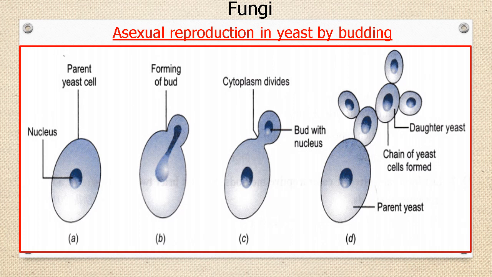In yeast, budding occurs during the abundant supply of nutrition. Many bacteria, flatworms and jellyfishes are some animal species which reproduce through budding.